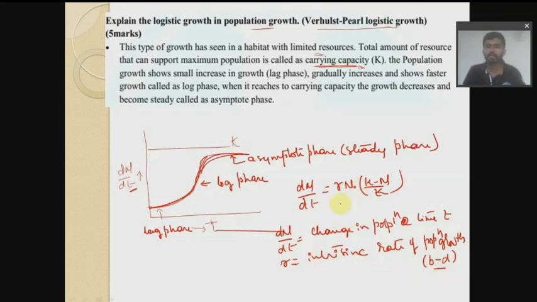So what do you mean by N? N is nothing but your initial population, where K is equal to carrying capacity.